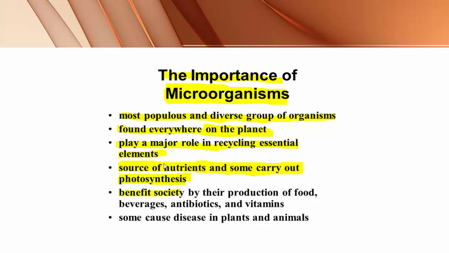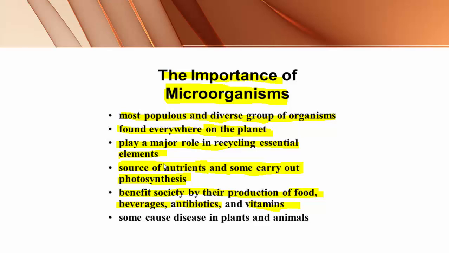They benefit society by their production of food, beverages, antibiotics and vitamins. This is a very important use of microorganisms. Most microorganisms are used in the food producing industry: Lactobacillus for the production of curd, yeast for the production of bakery items.